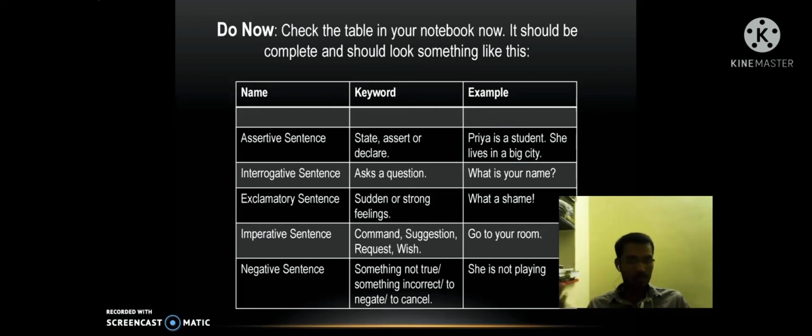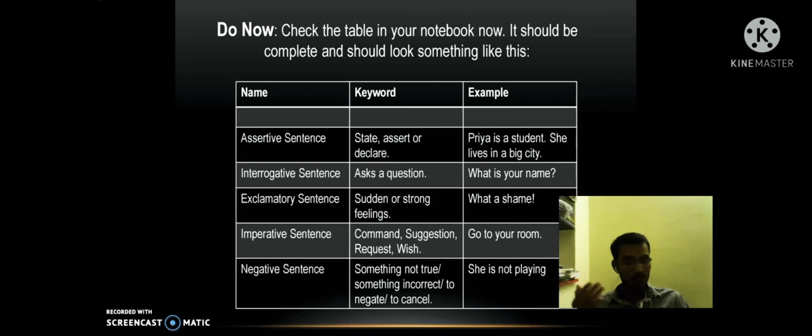Interrogative sentence. We use an interrogative sentence to ask a question. What is your name, for example? Exclamatory sentence. An exclamatory sentence expresses sudden or strong feelings or emotions. What a shame, right? For example.